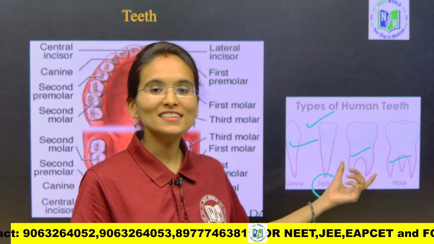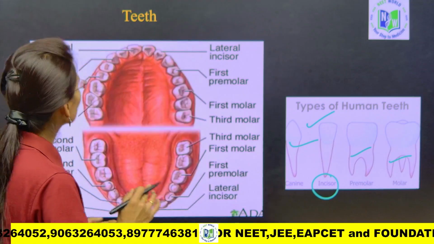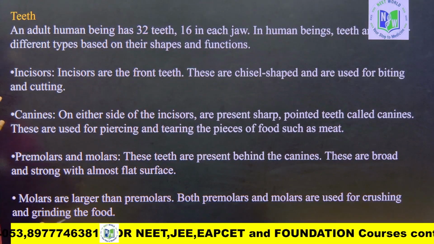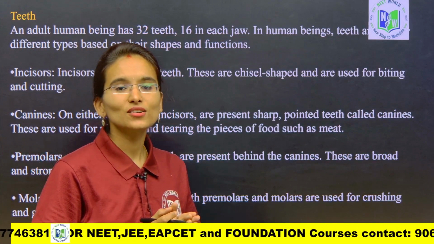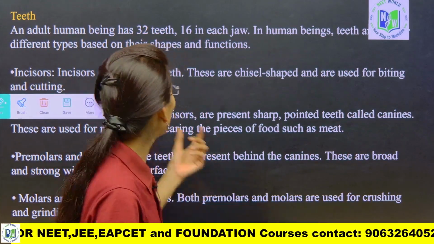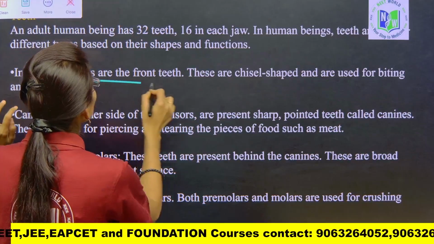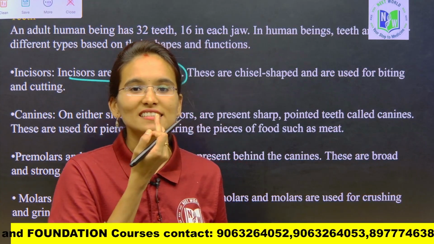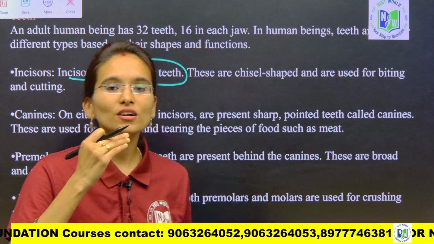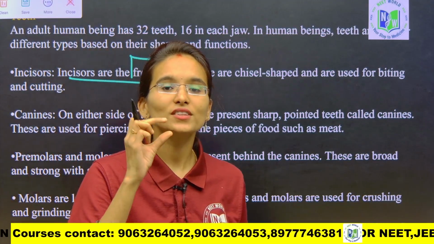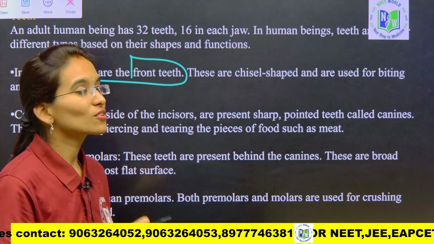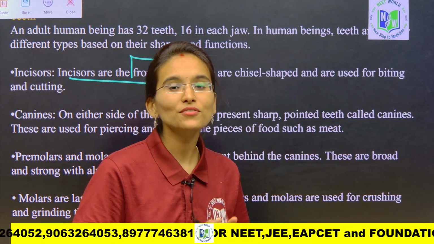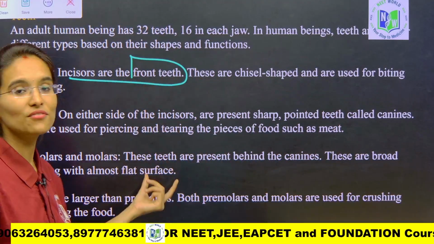Now we will understand their shape and their functions. So look into this particular slide my dear students. What are incisors actually? The front teeth are called incisors. Can you see? Both the upper jaw and the lower jaw have front teeth, and those are called incisors. Again I am going to show you in the diagrammatic view. First understand what their main functions are my dear students.